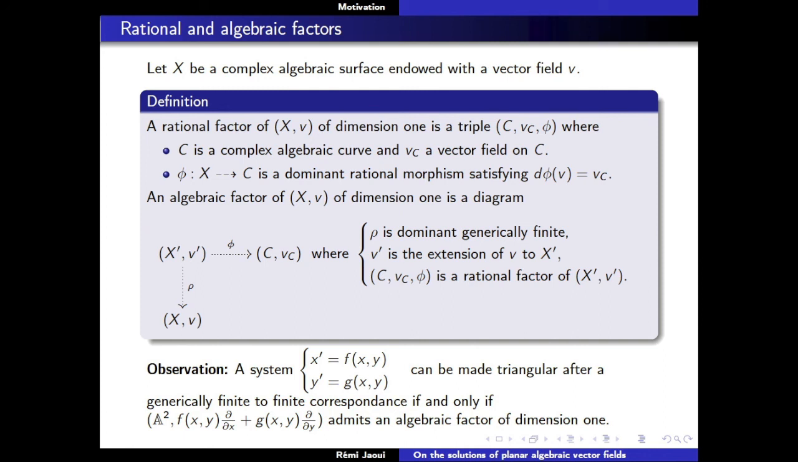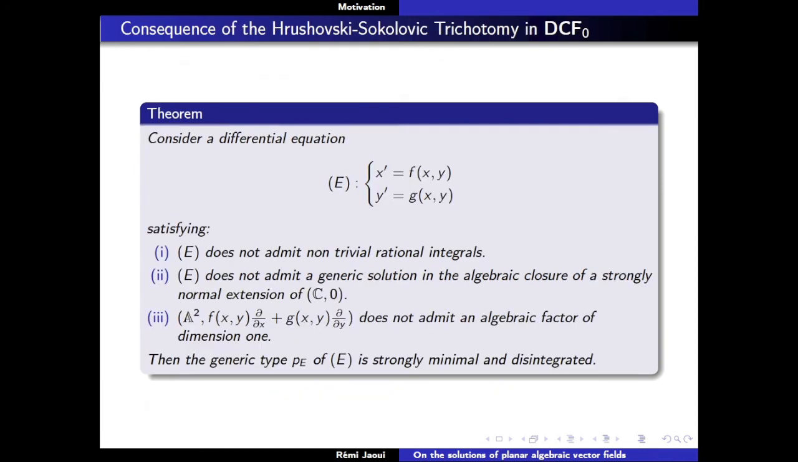This kind of heuristic argument I was giving you about being reduced to triangular form, I'm going to express it by asking: if you look at the affine plane with the vector field here, does it admit an algebraic factor of dimension 1? And I'm claiming that it's enough to do that. This is where I'm using a big result in model theory: the classification of non-locally modular types and of locally modular non-disintegrated types, which tells me that these 3 conditions are enough to get my conclusion at the level of generic solutions.